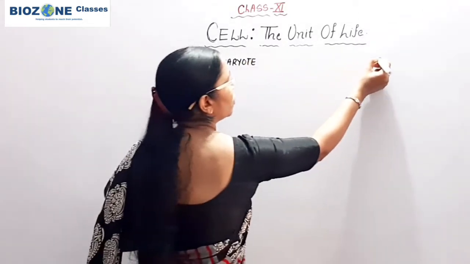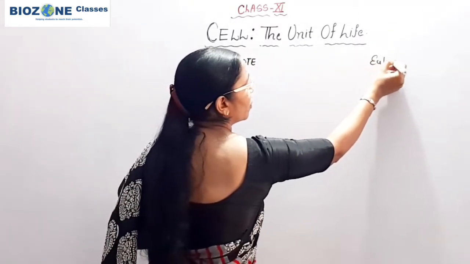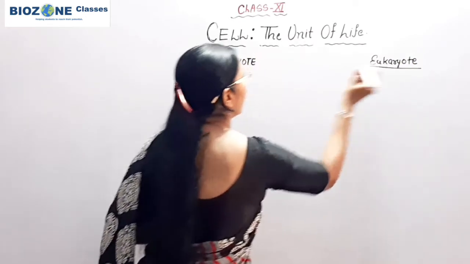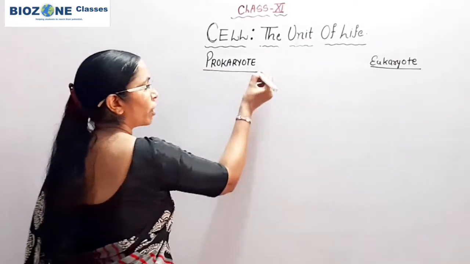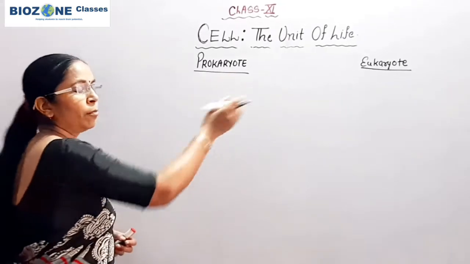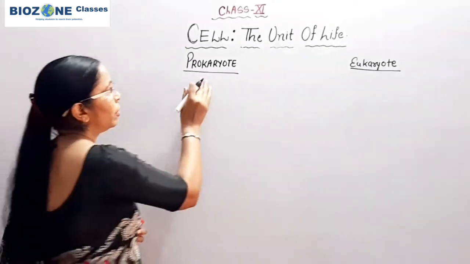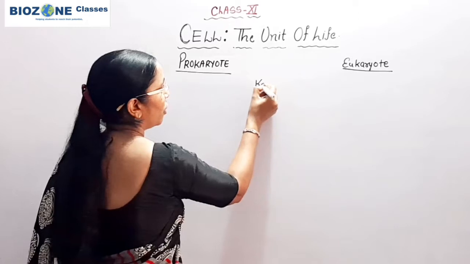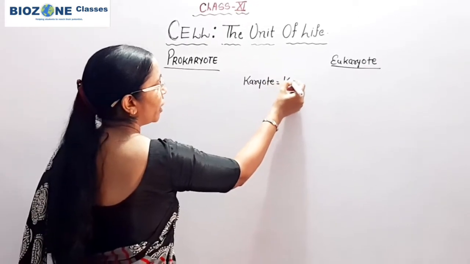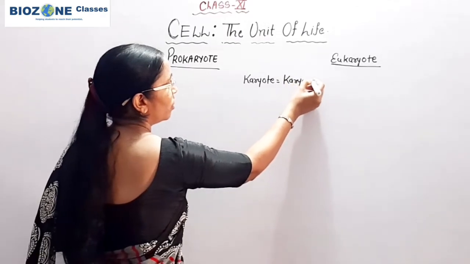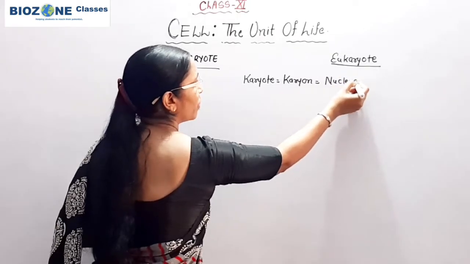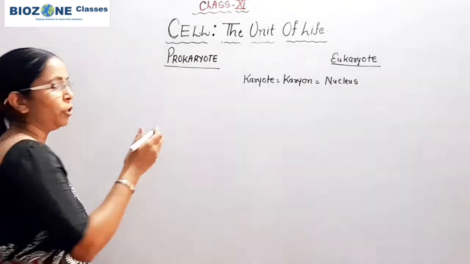prokaryote and eukaryote, or the cells are called prokaryotic cell and eukaryotic cell. Now in both the terms one part is common, you remember that the karyote is common. Karyote, you remember, stands for karyon, that means the nucleus. So remember the karyote term stands for nucleus.